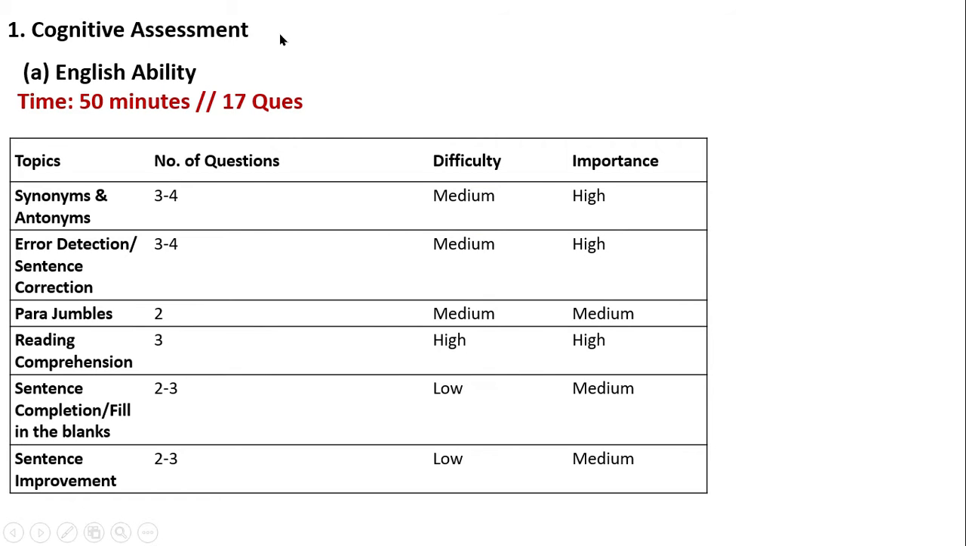For the cognitive assessment, you can see English ability, again 90 questions in 90 minutes overall, with 17 questions in this section. The importance of these topics is high for synonyms, antonyms, error detection, sentence correction and reading comprehension, and the rest are medium to low, which are sentence completion and sentence improvement. So this is the complete overall pattern for English ability.